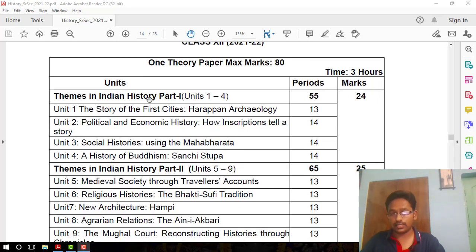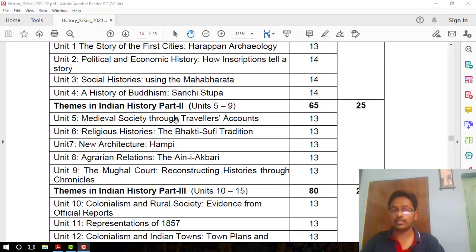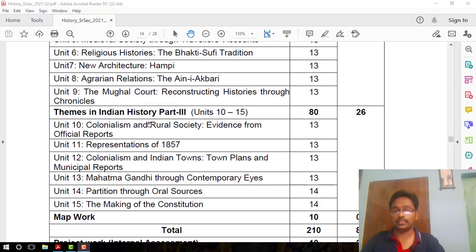You can see in the syllabus, this is the first book, Themes in Indian History Part 1. These are the 4 chapters. Okay, so it is about ancient history. You can see in the syllabus, this is part 2, and here are 5 chapters which deal with medieval Indian history, that is Islamic history, and the last one, the third book, comprises 6 chapters dealing with British Indian history, which is modern Indian history. So there are 15 chapters, and 15 chapters are very scoring. Some chapters are really tough, okay, but don't think about it and it will be very scoring. Don't think that history is tough in class 12. Just look into the 3 books.